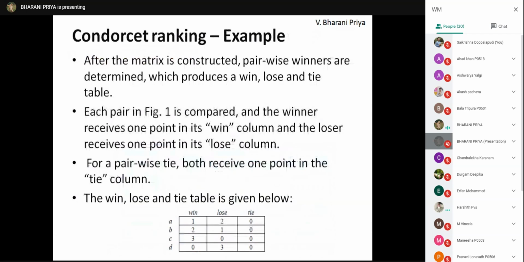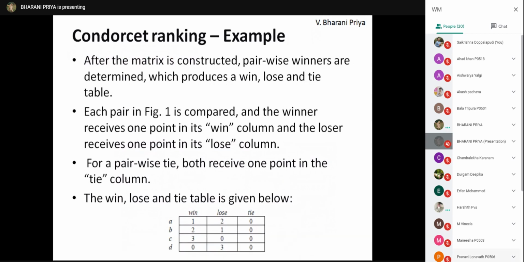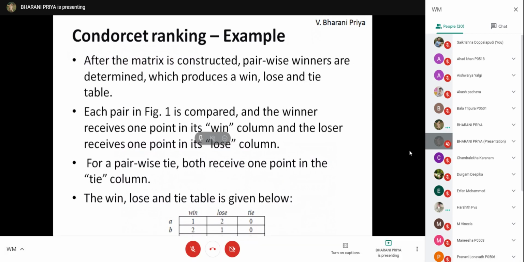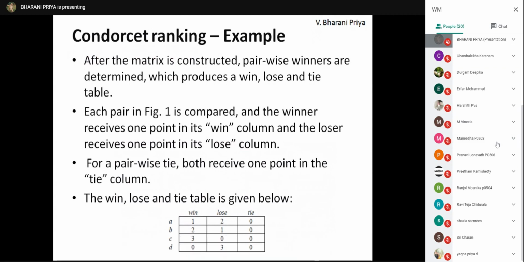In the next table, we are just telling how many times it is winning, how many times it is losing, and whether there is any tie over that. Then it's a tie. Yes.